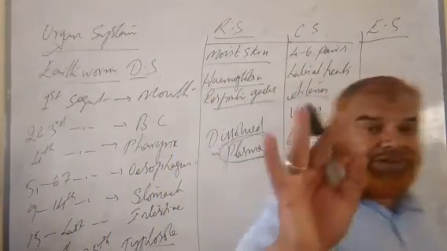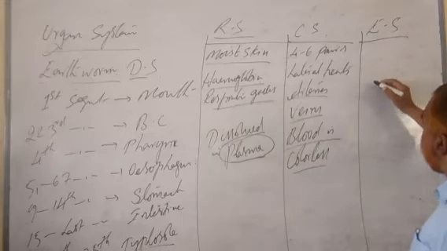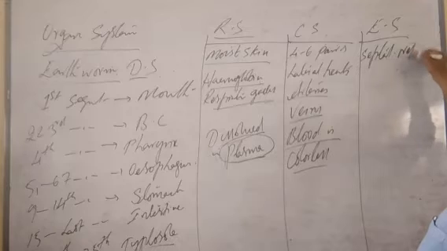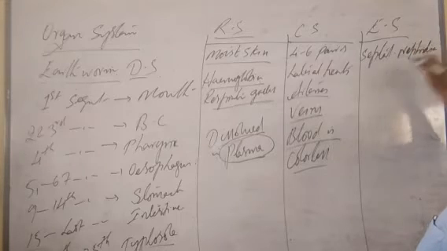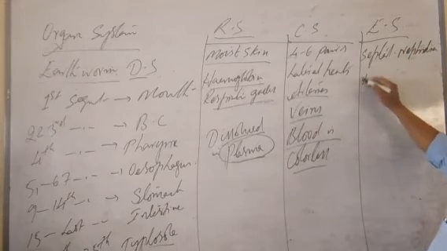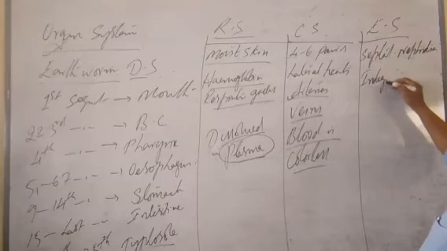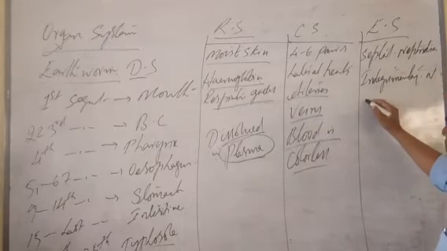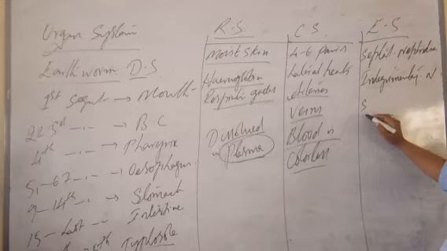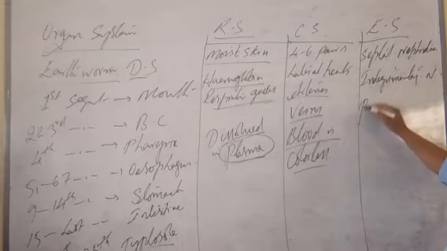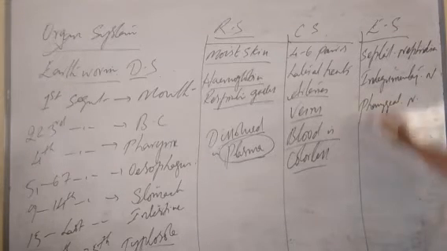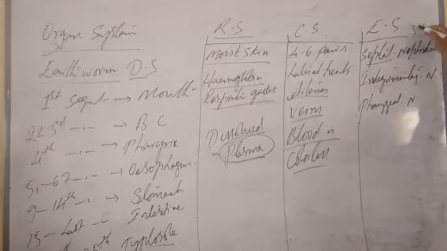Clear? Here there are three types of nephridia. One is septal nephridia. Another is integumentary nephridia. Then pharyngeal nephridia. Septal nephridia start from the third segment.